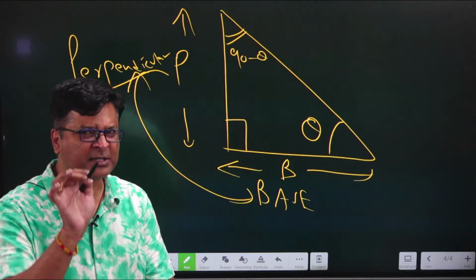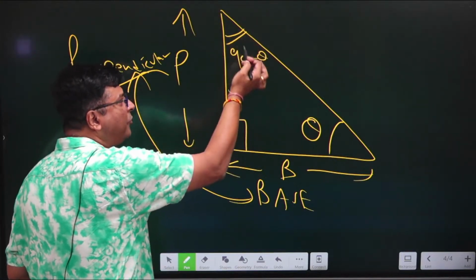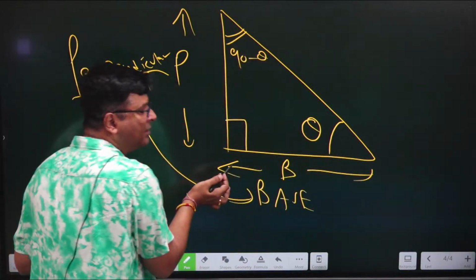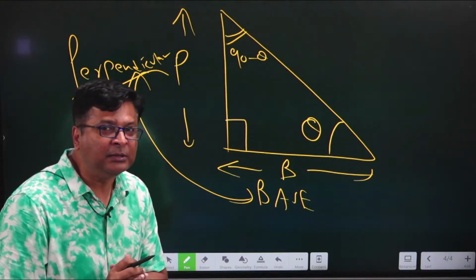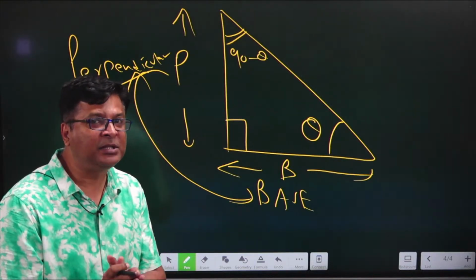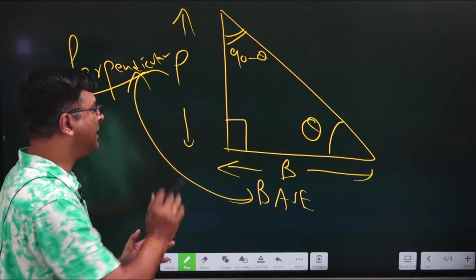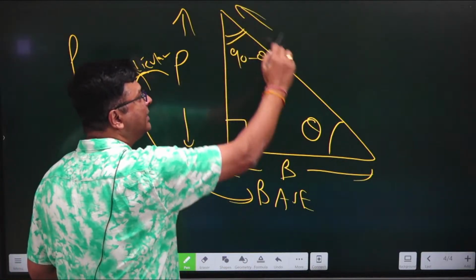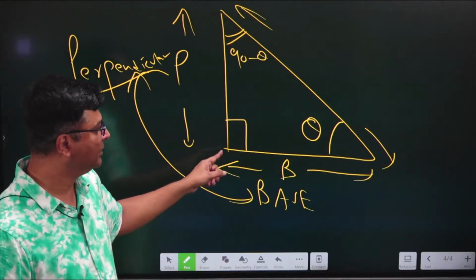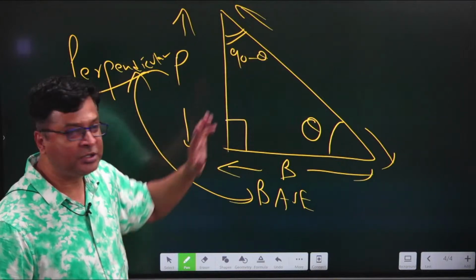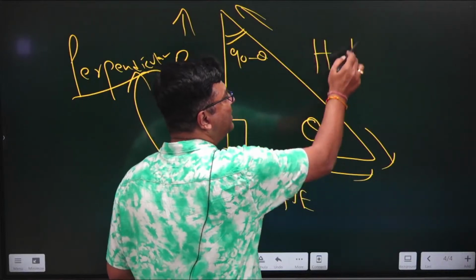Suppose a person cannot understand this particular line, so let me explain. Suppose you are taking this as theta, then for you, your perpendicular will be this particular side and your base will become this particular side. So you have to always consider the angle, and according to that angle theta, you have to decide which one is perpendicular and which one is base. But one thing is always constant in your right angle triangle, and that is the side opposite to the right angle. Now you can see this is the right angle. So the side opposite to it is always known as hypotenuse and it is denoted as capital H.